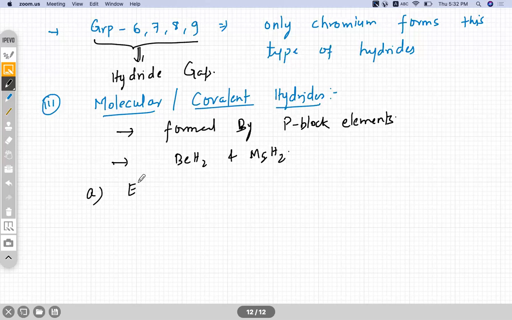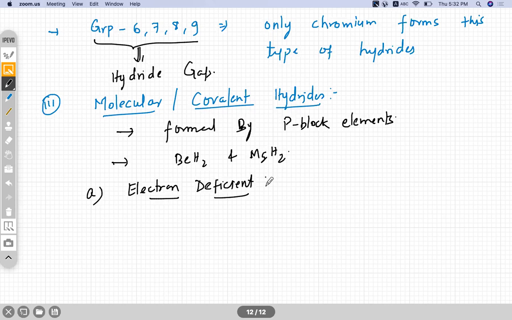First one is electron deficient. Electron deficient hydrides are those hydrides in which the number of electrons is less than 8. For example, first of all, it is formed by the elements of group 13.